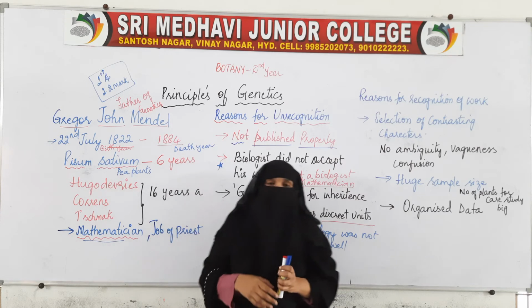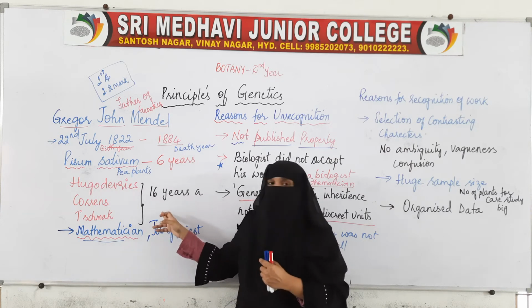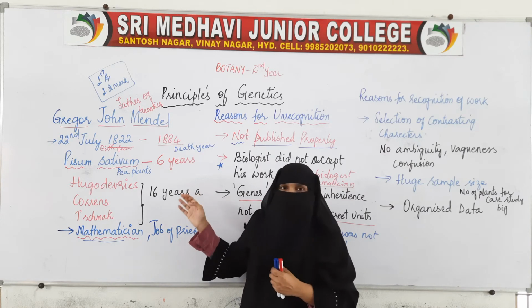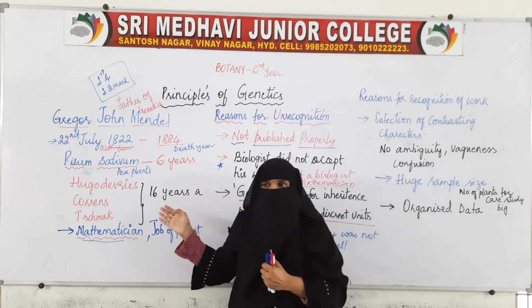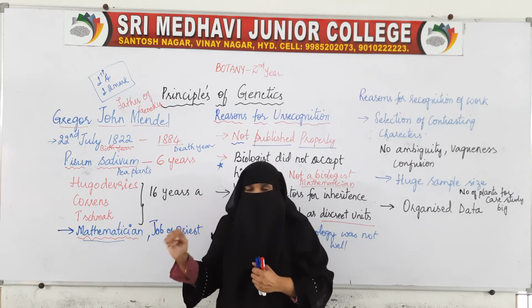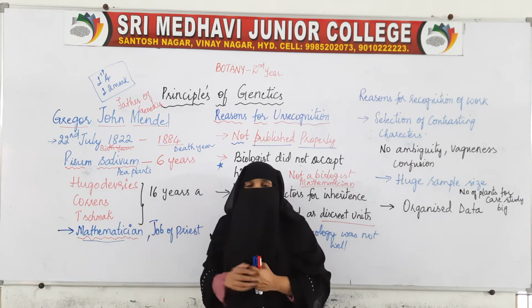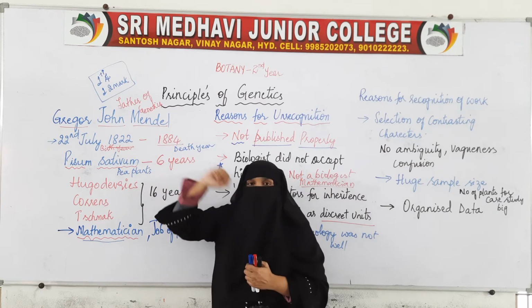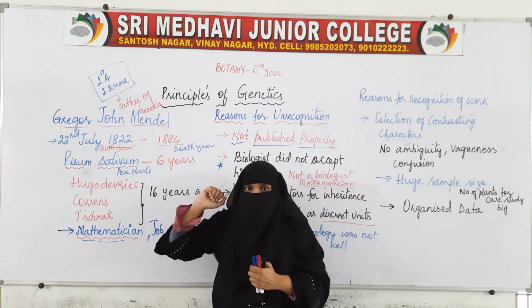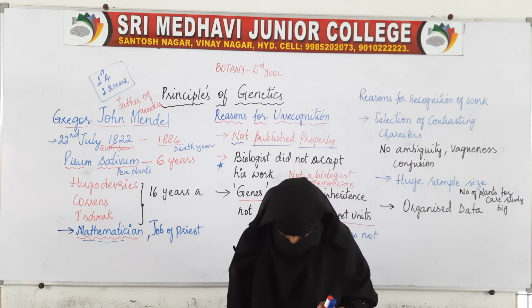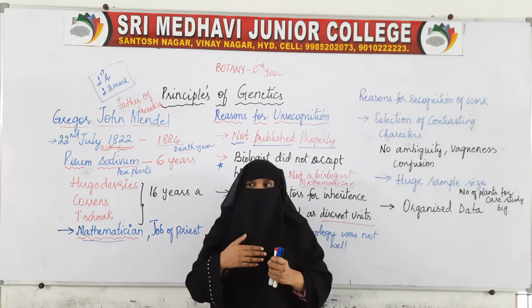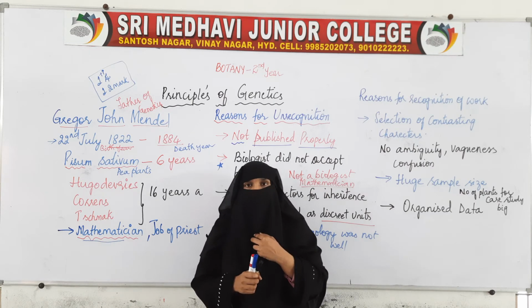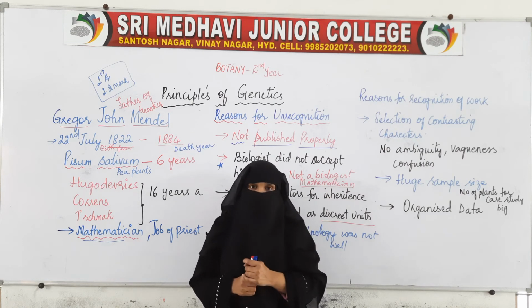But later, after 16 years of his death, nearly in the year 1900, three scientists, when they were doing research, rediscovered the work of John Gregor Mendel. When they published it and put his work forward in front of others, his work was recognized.